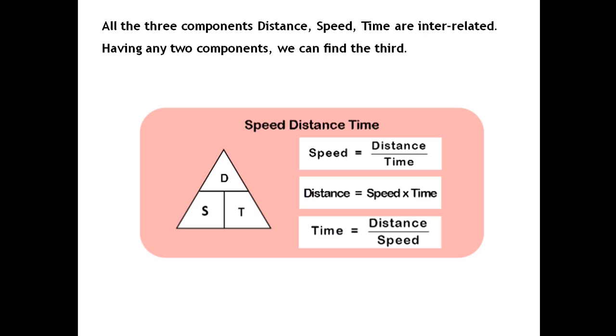So all these components, speed, distance and time, are interrelated. Having any two components, we can find the third one. Speed is equal to distance by time, distance is equal to speed into time, and time is equal to distance by speed. With this, we have completed our fourth lesson, that is motion and time.